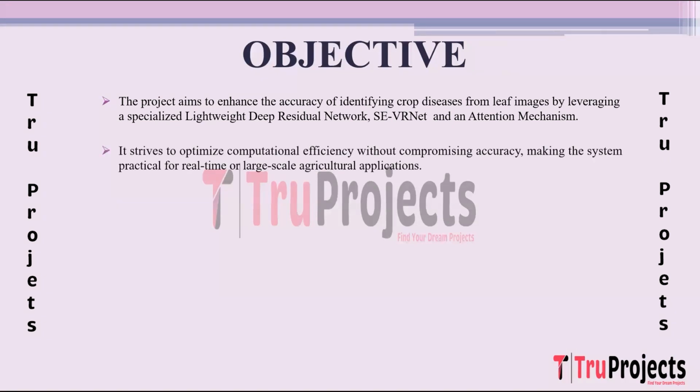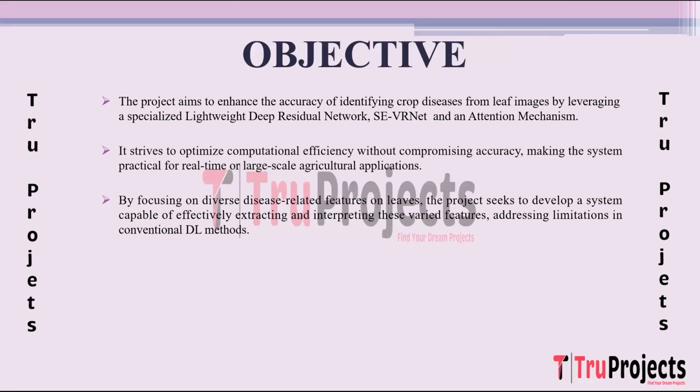While aiming for heightened accuracy, the project also prioritizes computational efficiency. The goal is to ensure that the developed system remains practical and usable in real time or for large-scale agricultural applications. This optimization enables the potential deployment of the system in scenarios where timely disease detection across extensive agricultural areas is crucial.